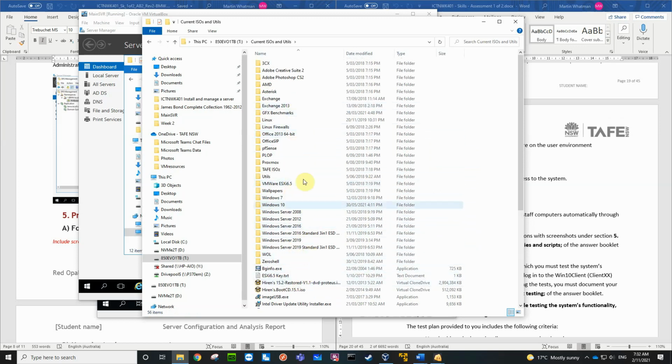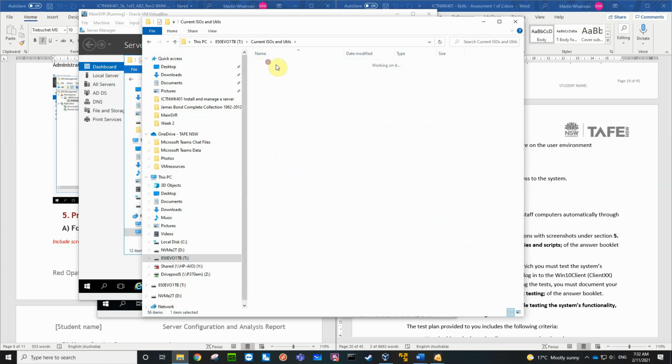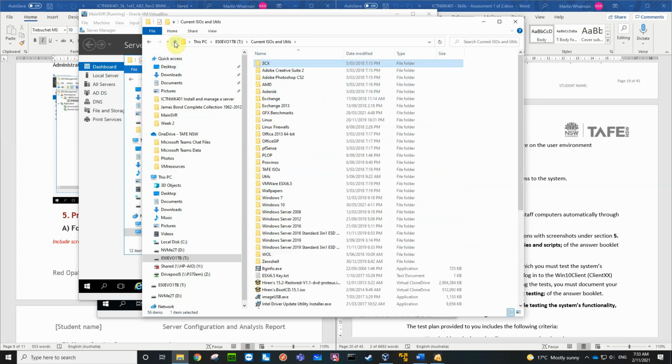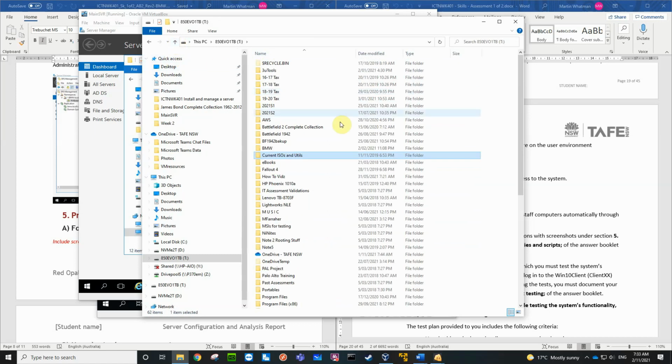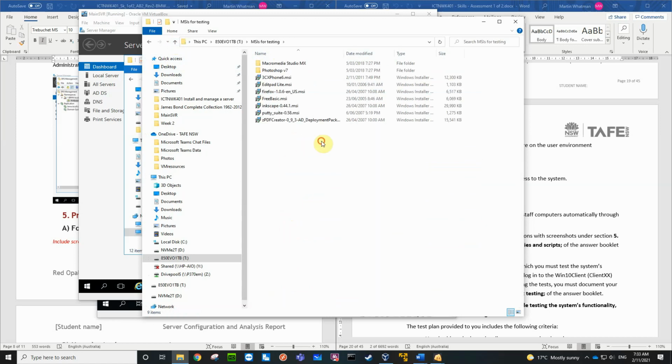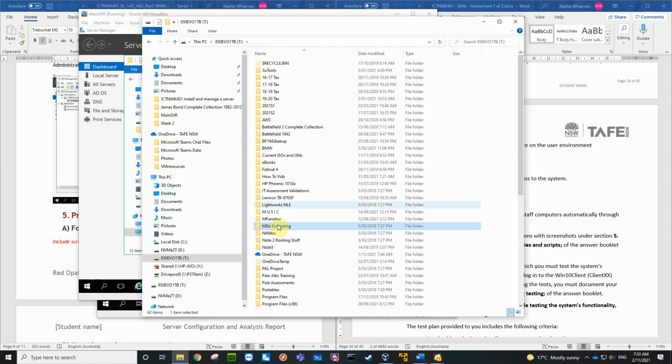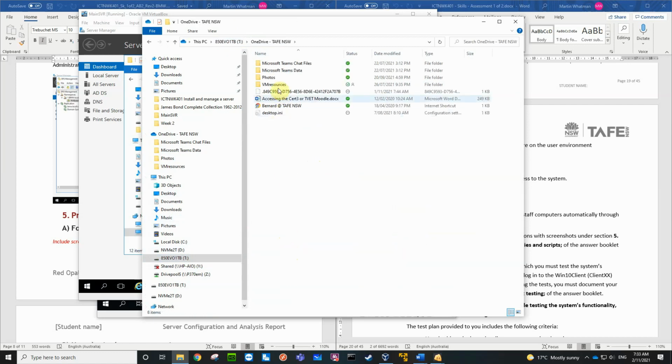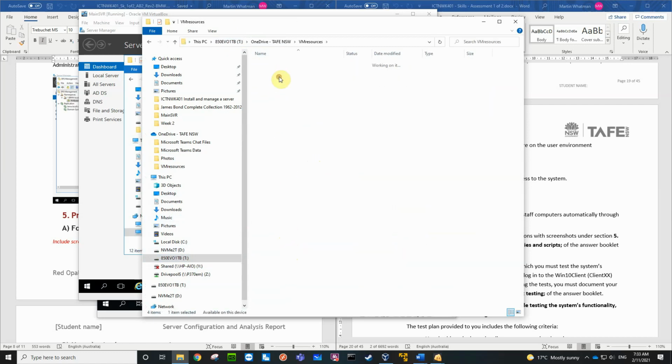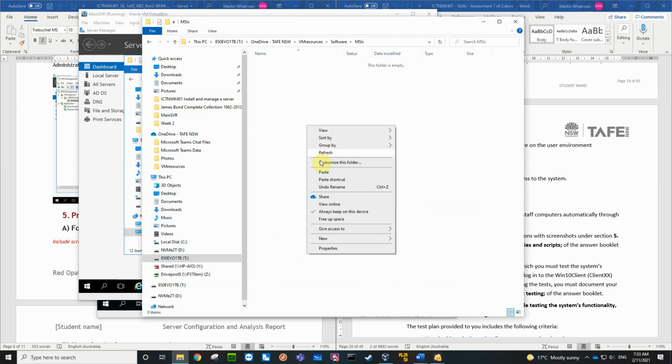Can't see it. There is a 3CX, which would have MSIs in it. Okay, so I'll just put those things, Control Copy, and I'll stick those into that MSIs folder. Paste.